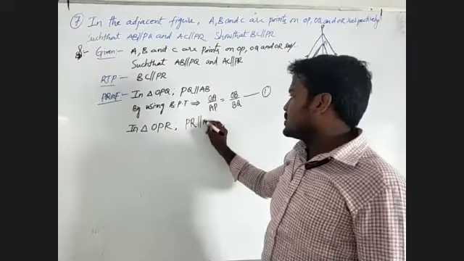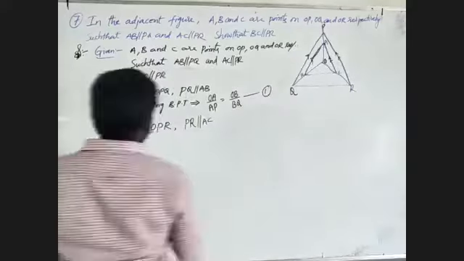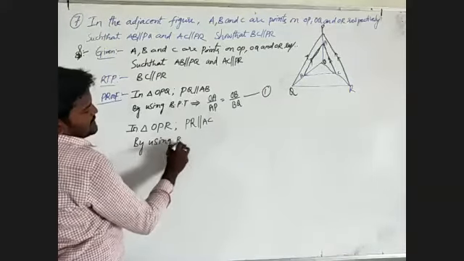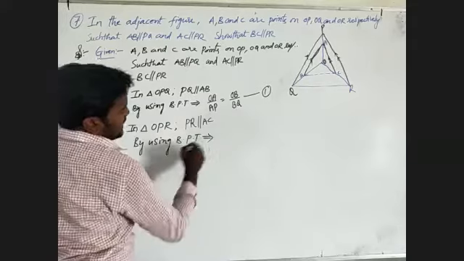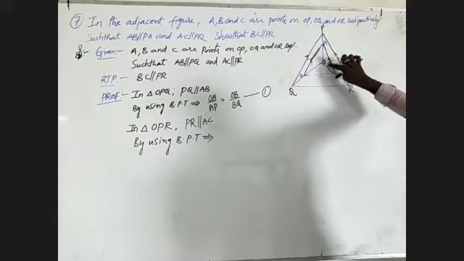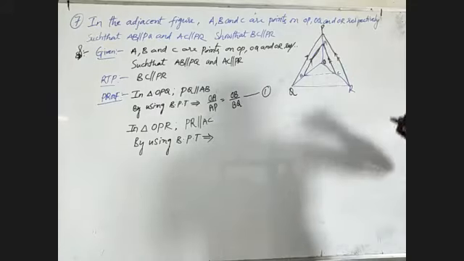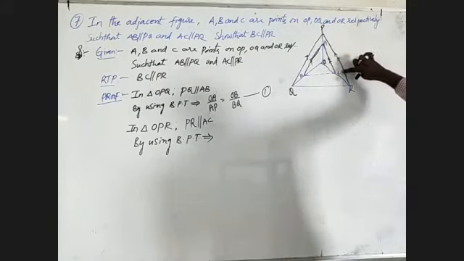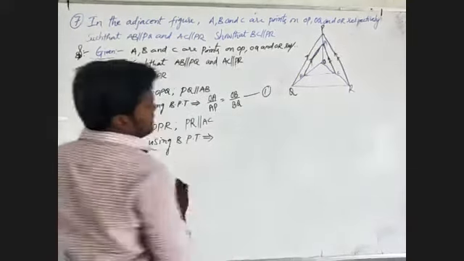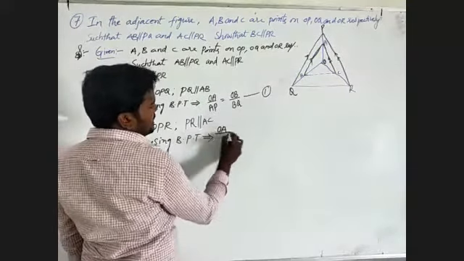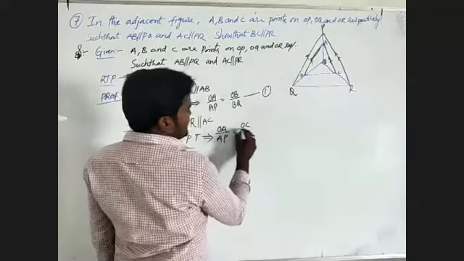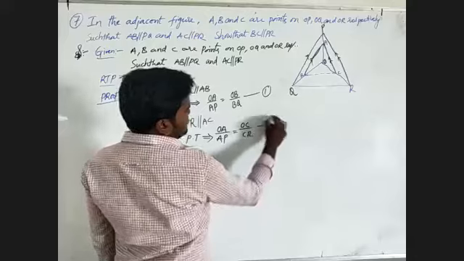Here also, by using the basic proportionality theorem, we get OA by AP equal to OC by CR. This is equation number 2.